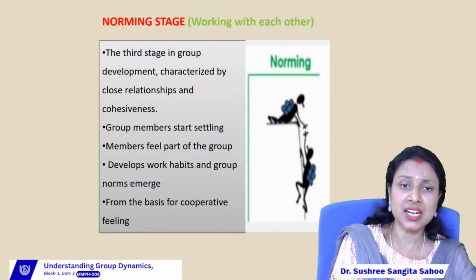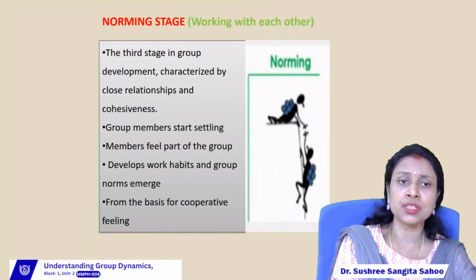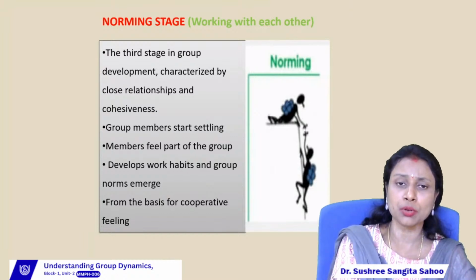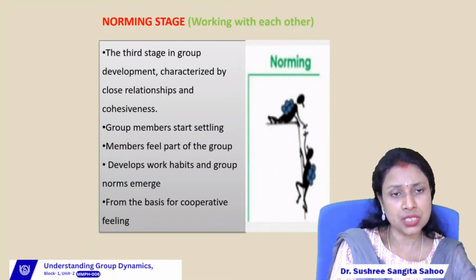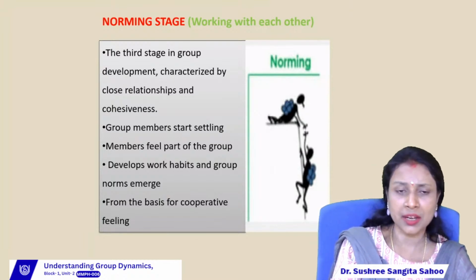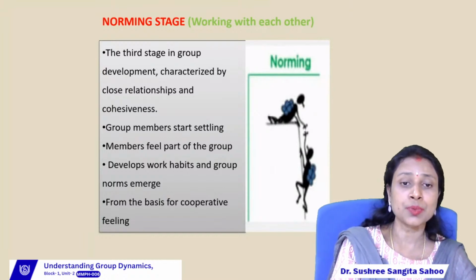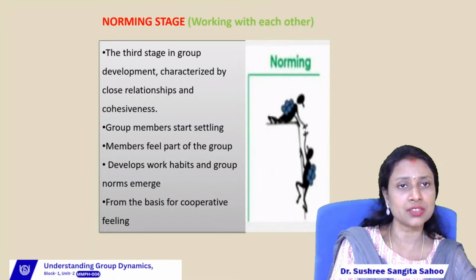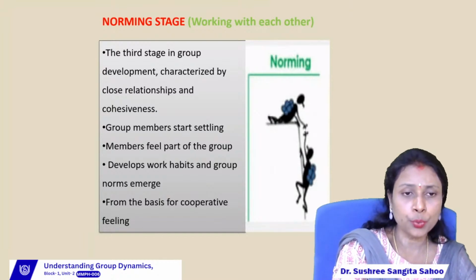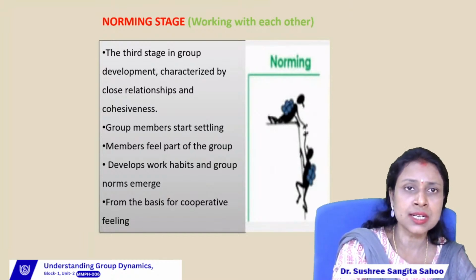So for that reason, the group forms certain rules and regulations. Group members start settling, then members feel part of the group. So in this case, all the members will feel that we are a part of a particular group or a part of a particular task. Then develop work habits and group norms emerge, right? So here the members will develop their habits of group work as well as some norms. So from this, the basis for cooperative feeling. So here we can find more cooperation among the group members due to rules and regulations.